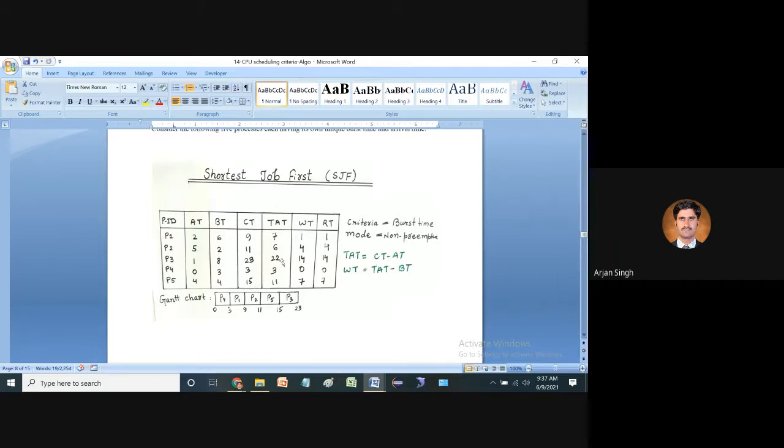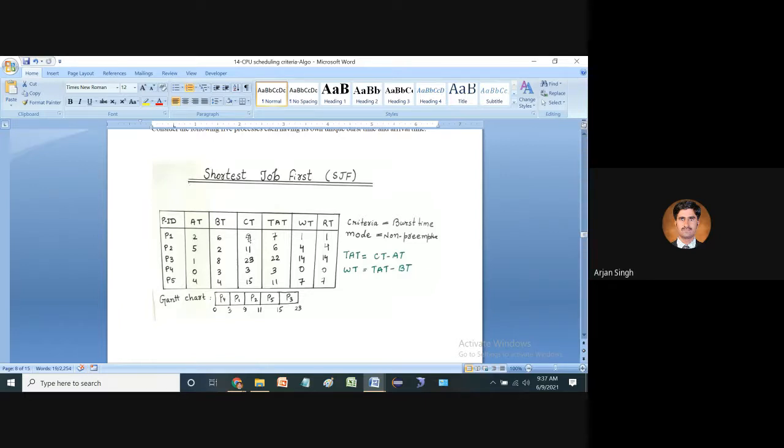And now after that there is the turnaround time, TAT. It means completion time minus arrival time. So the completion time of P1 is equal to 9 and the arrival time of P1 is equal to 2. So 9 minus 2.